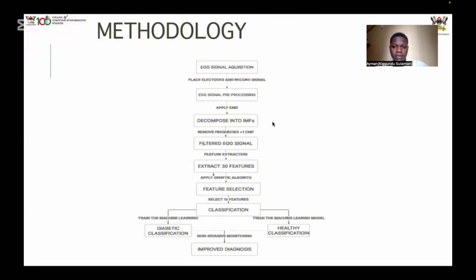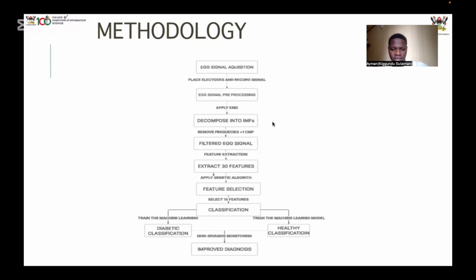Yes, hello, good evening. I'm going to continue from where my colleague left off. I'm going to take you through the methodology and the steps. First is EGG signal acquisition, because we have to use the signals, so we have to attain them from the participants. Then we perform pre-processing and decompose them into something we can feed the models to train on.